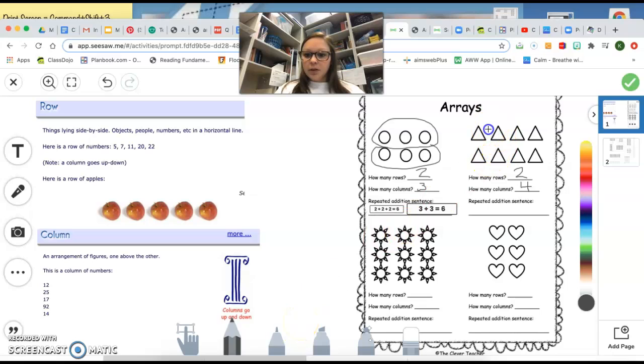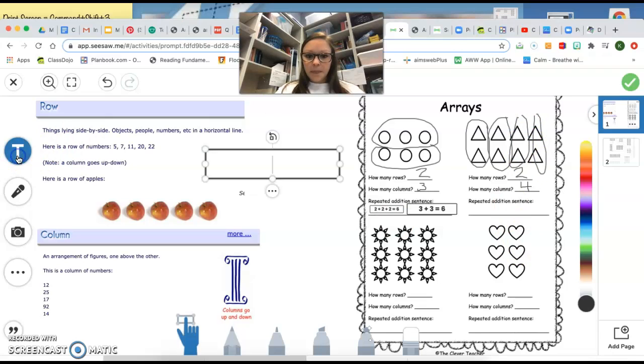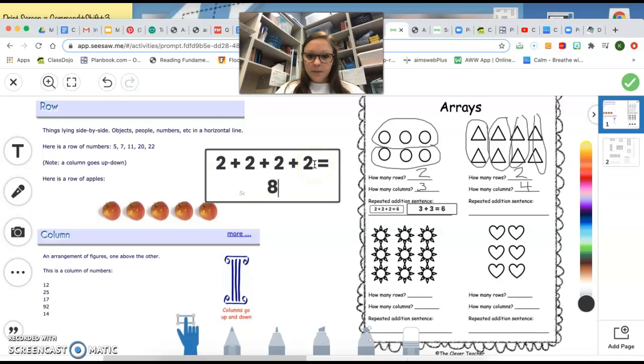We can either do it this way, 2 plus 2 plus 2 plus 2. And again, we can count by 2s and say 2, 4, 6, 8.